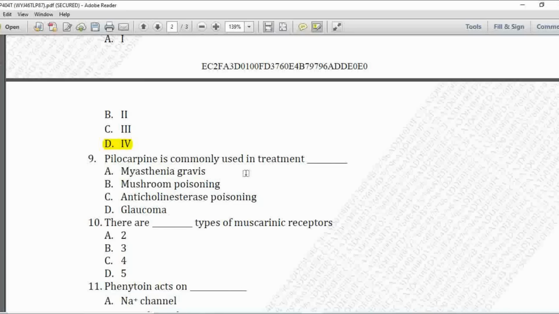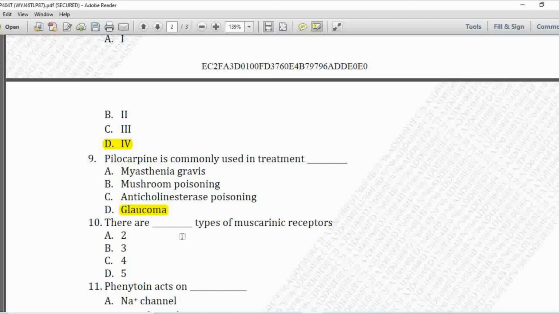Next MCQ 9, pilocarpine is commonly used in treatment of. Option A is myasthenia gravis, B is mushroom poisoning, C is anticholinesterase poisoning, D is glaucoma. So here pilocarpine is commonly used in the treatment of glaucoma. So option D is correct.